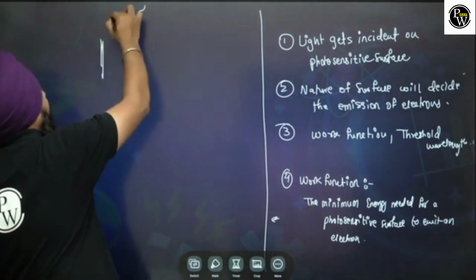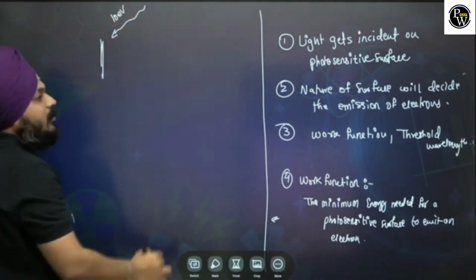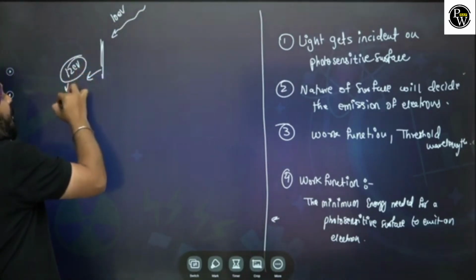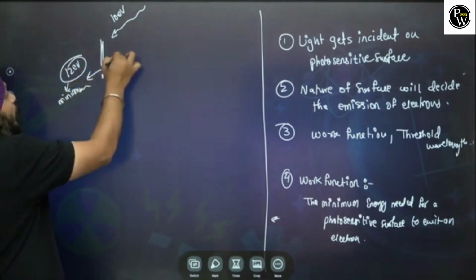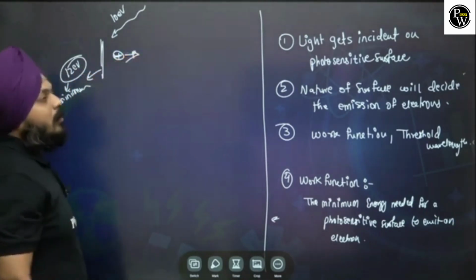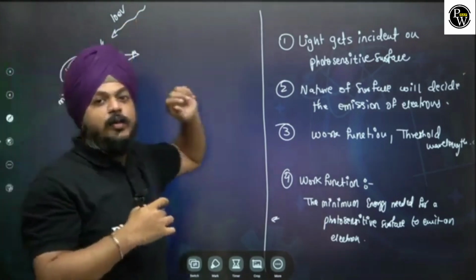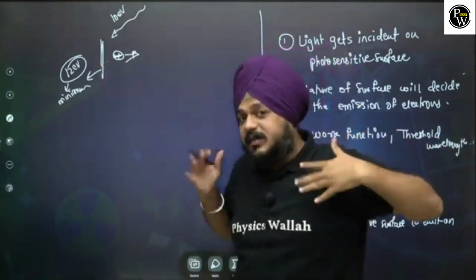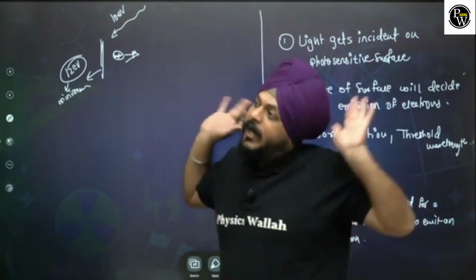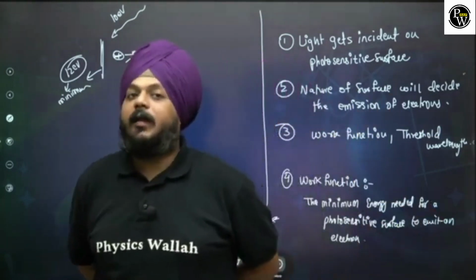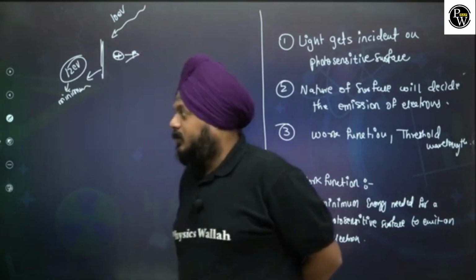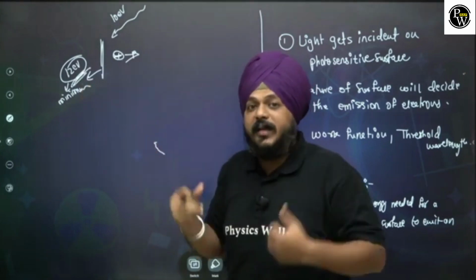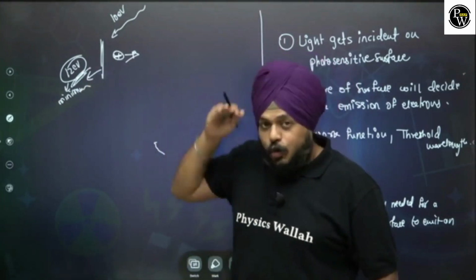See, here it is a surface. If the light is getting incident, let us take an example, it is 10 electron volt. But the metal needs 12 electron volt minimum to emit an electron. So is the 10 electron volt given from the source enough to emit an electron? No. Why? The surface has the capability, I want 12 electron volt and then I will emit an electron. So this work function of the metal is the minimum energy needed from the source to emit photoelectrons.